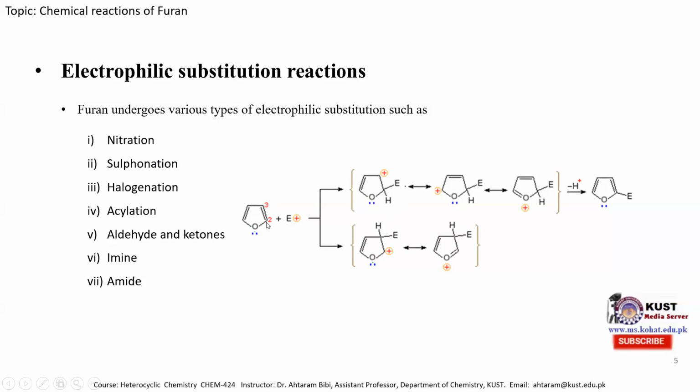We can say that substitution at position 2 is favored because the intermediate is stabilized by more resonating forms as compared to position 3, where only two resonating forms exist in the electrophilic substitution reaction of furan. So now we will discuss these various types of electrophilic substitution reactions one by one, starting from nitration.